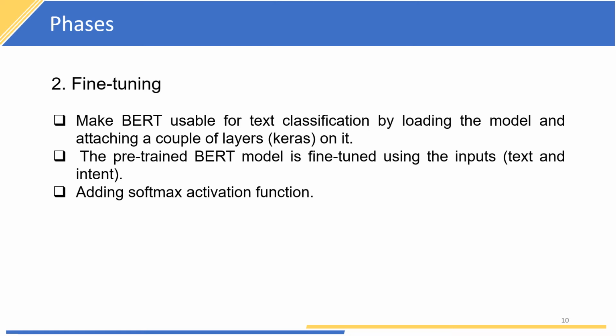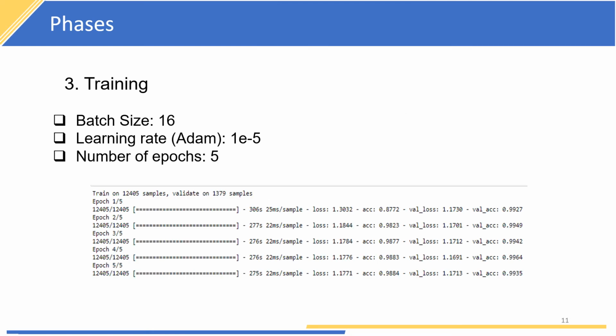The pre-trained BERT model is fine-tuned using the inputs, that is the text and the intent, and then an activation function like softmax is applied, and we get the desired output. For training, I have kept the batch size of 16, learning rate is 10 raised to minus 5 with Adam optimizer, and the number of epochs is 5. As we can see, the model is able to train and give an accuracy of about 98.84% with very little loss in both the training and validation sets, as we can see in the figure.